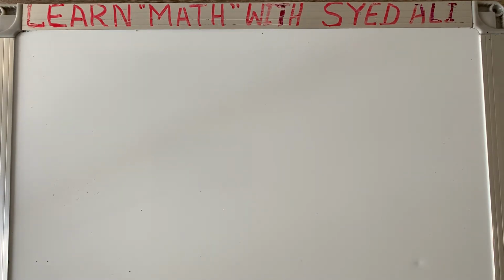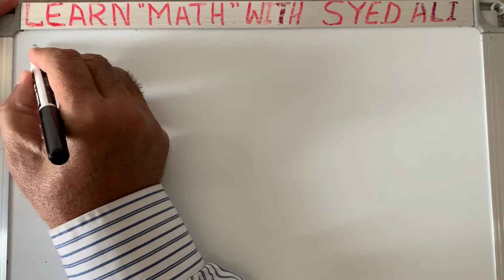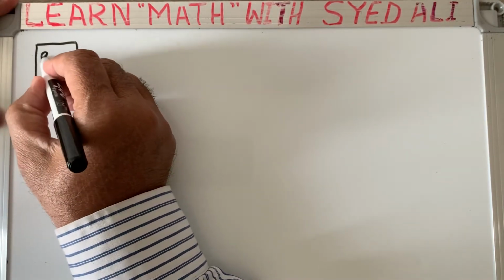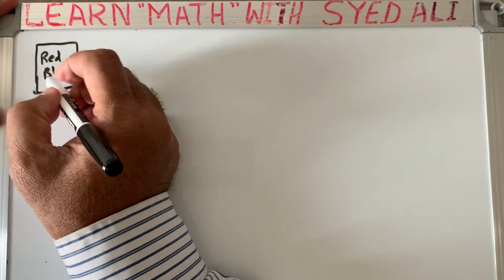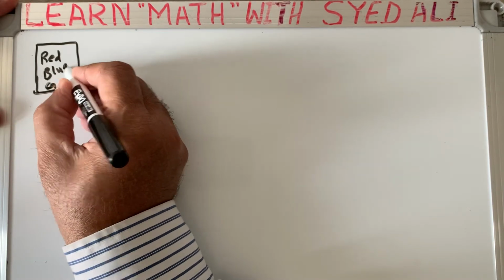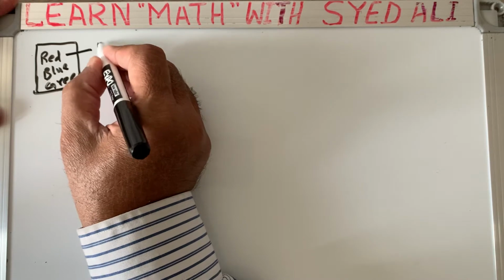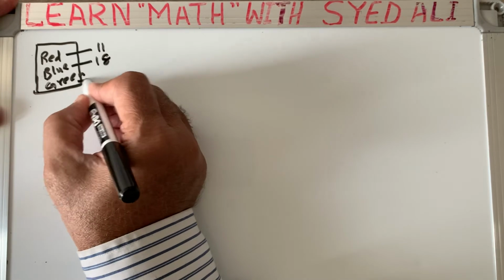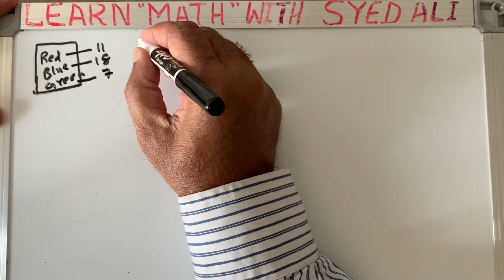So today one of my students has sent me a question where we have to find out the probability. The question is, a box contains red balls, blue balls and green balls. Red balls in the box are 11, blue balls are 18, green balls are 7. So find out the probabilities.